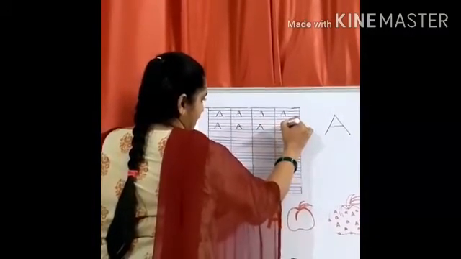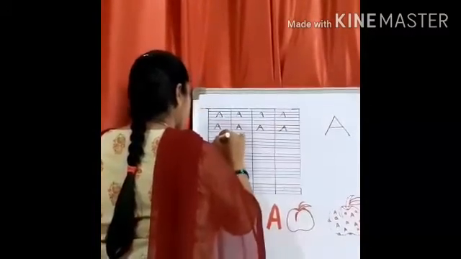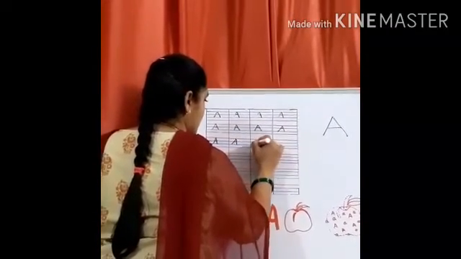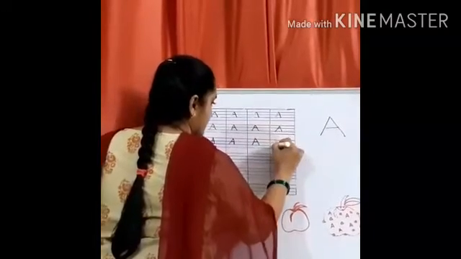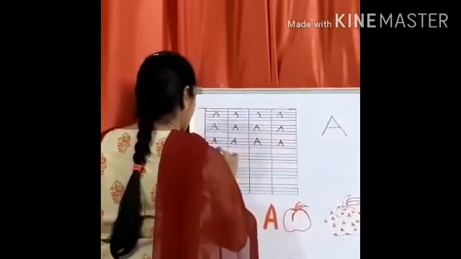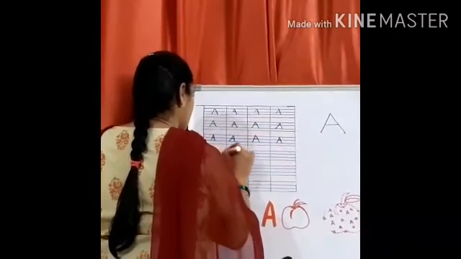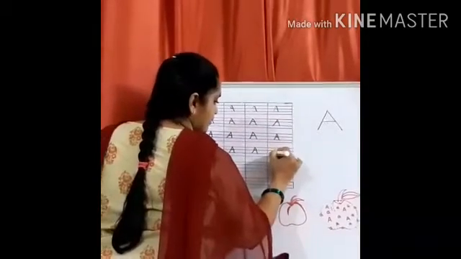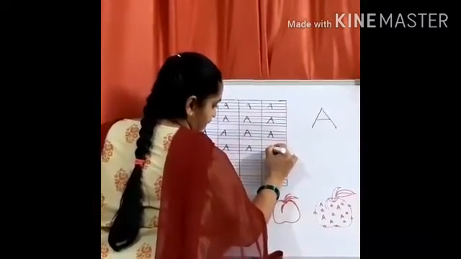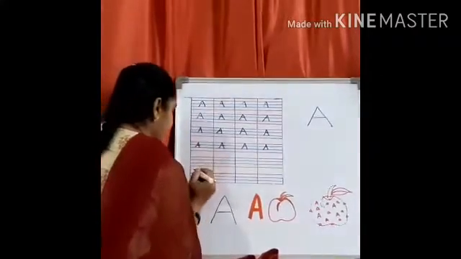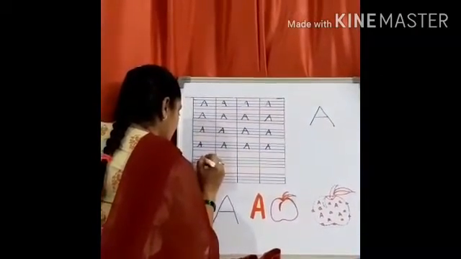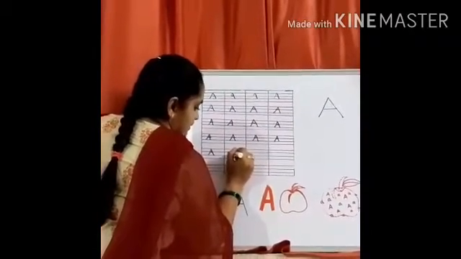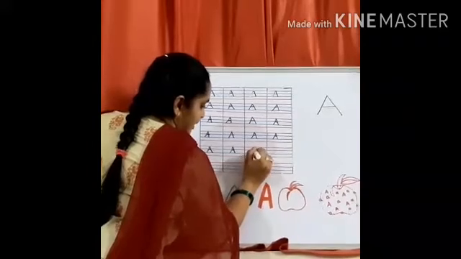A. We are using slanting lines and sleeping line. What are we using? Slanting line and sleeping line. We are starting on which line? Third line to first line. And again we are going to third line. This is our capital A.